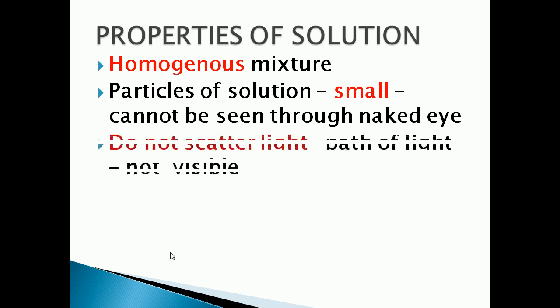Because of the very small particle size, they do not scatter a beam of light passing through the solution. So the path of light is not visible in the solution.